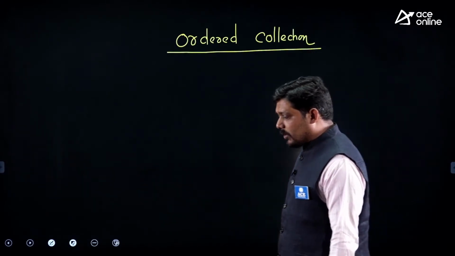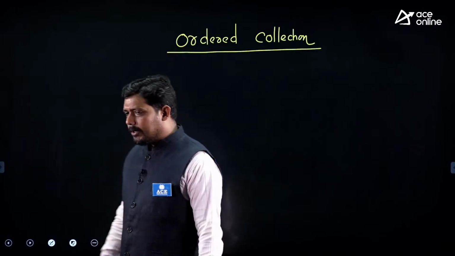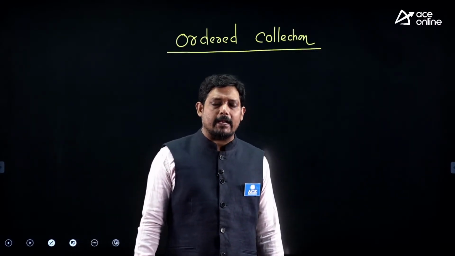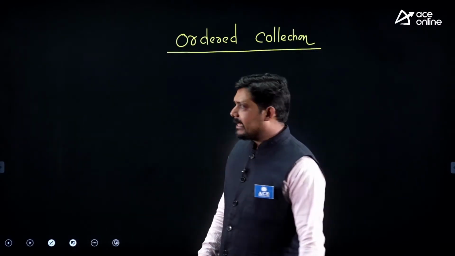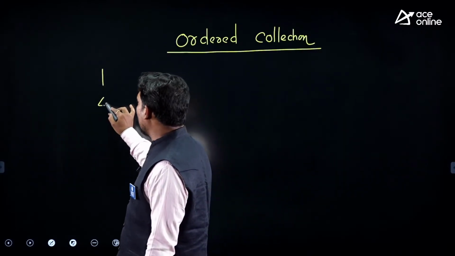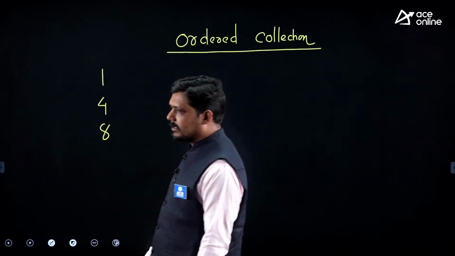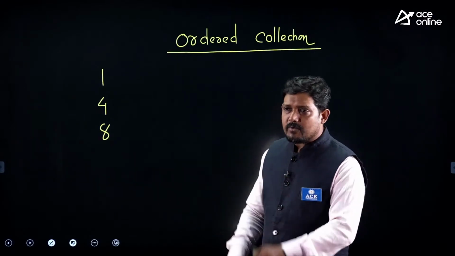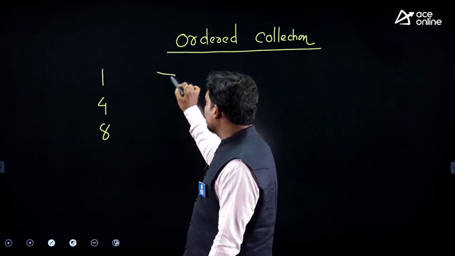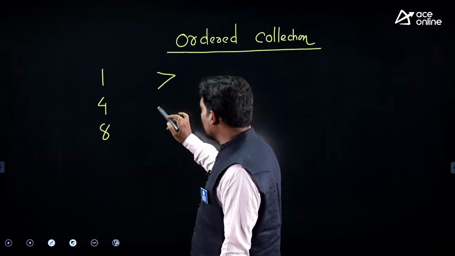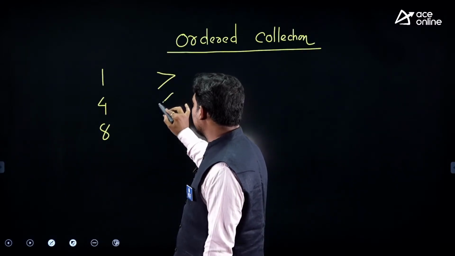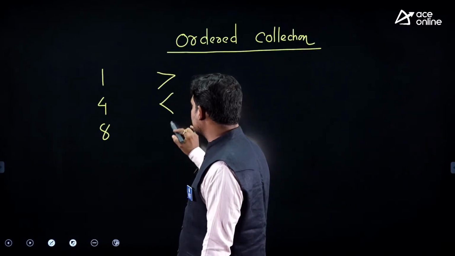Now ordering is one of the properties where we can compare the key values. Suppose I write the values 1, 4 and 8, and I ask whether I can compare these values using the trichotomy property, which is less than, greater than, and equal to.